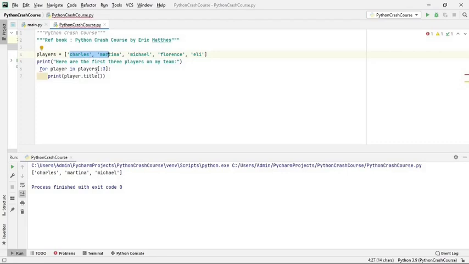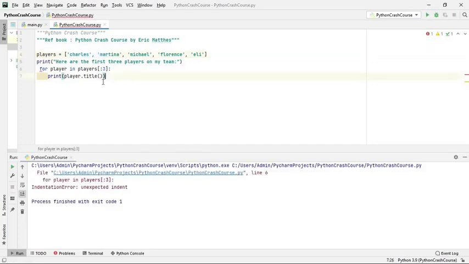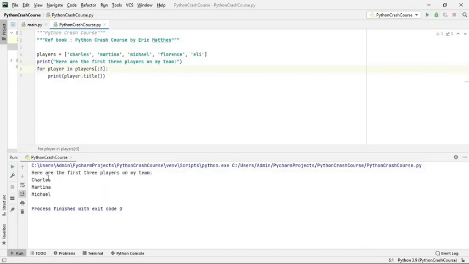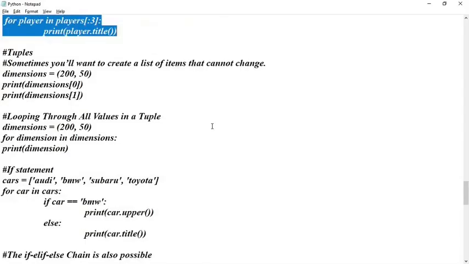Okay, and then it will start by default from 0 and it will go 0, 1, 2. Let us run it. I think there is an error. So here are the first 3 players on my team. So 1, 2, 3. Okay, so looping through the slice.